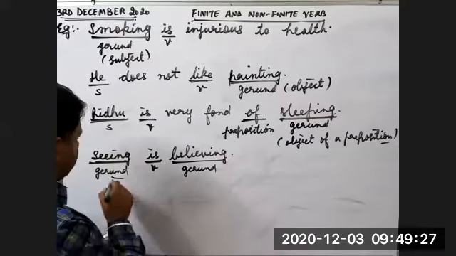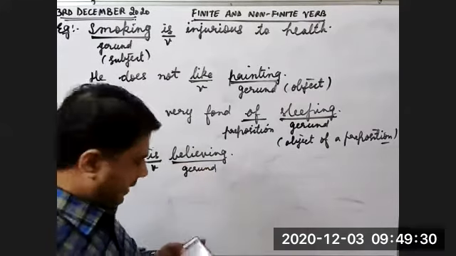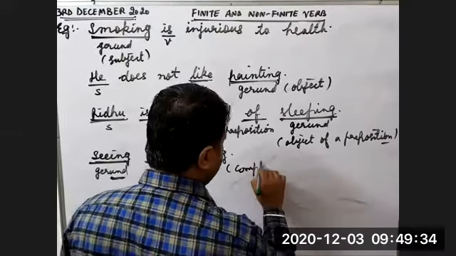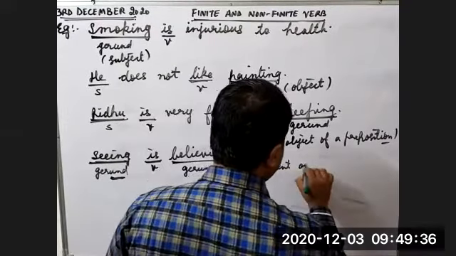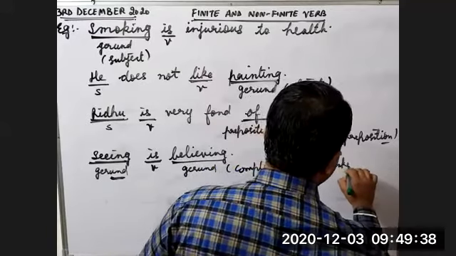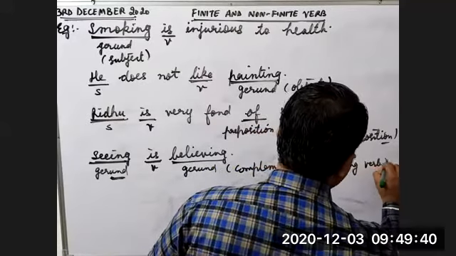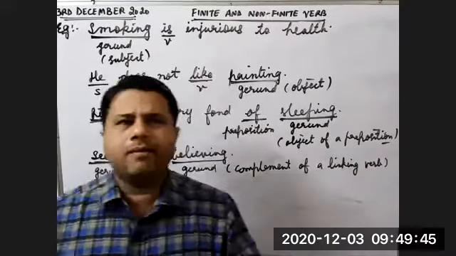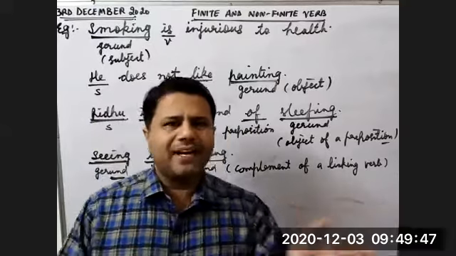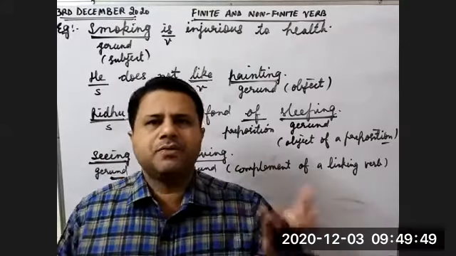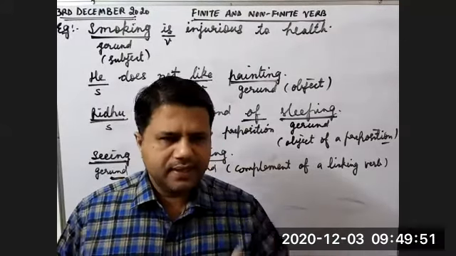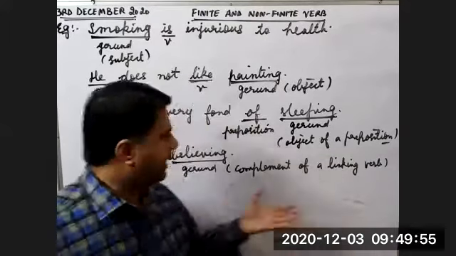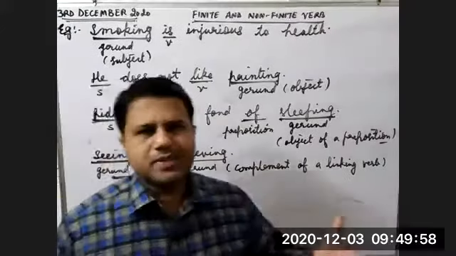Seeing is a subject here. And what is believing here? Believing is a complement, a complement of a linking verb. Which is the linking verb here? How is it a linking verb? Because it is linking one gerund with the other gerund. Seeing is what? Seeing is believing. So seeing is used as a subject and believing is used as a complement.